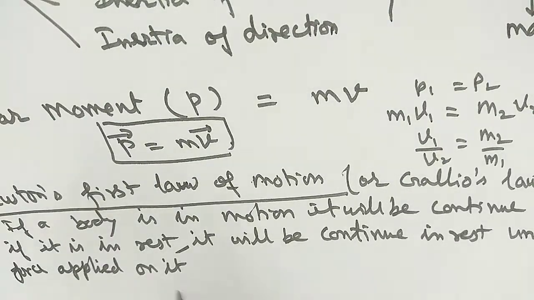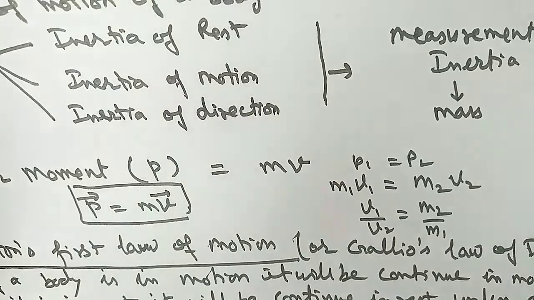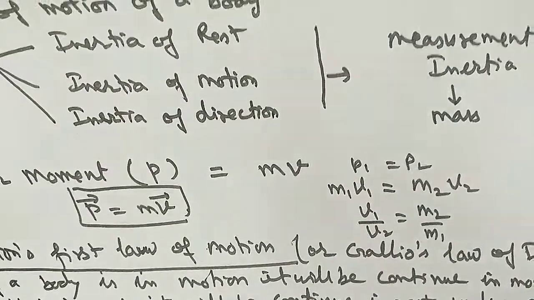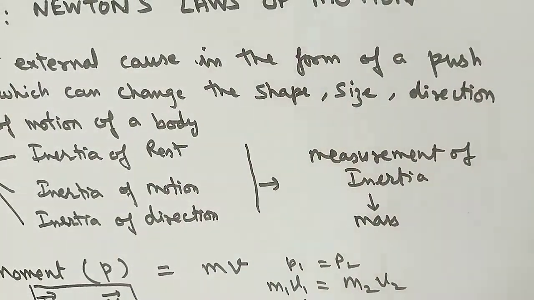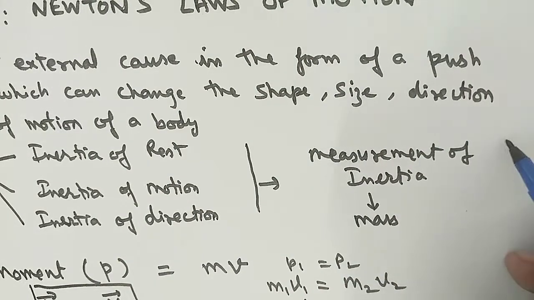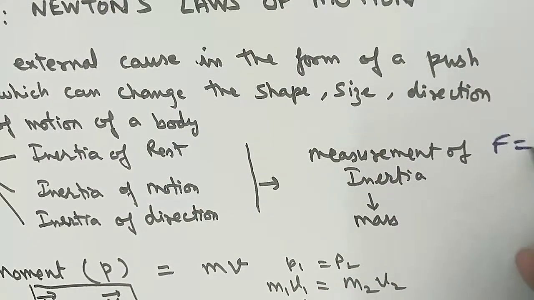So the first law means that to change the state of motion, force is required. It means if there is no force, the body will continue in the same state of motion. This condition you can acquire in two ways. First way, if the forces are balanced, that is F is equal to 0.